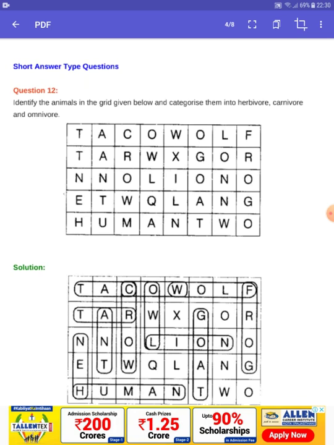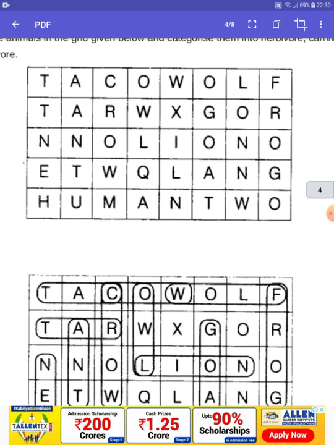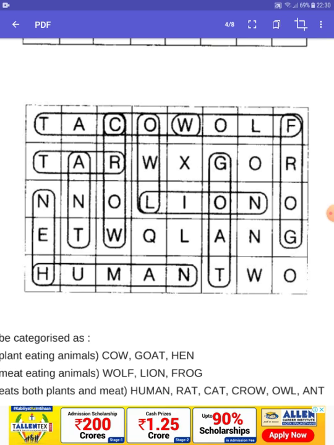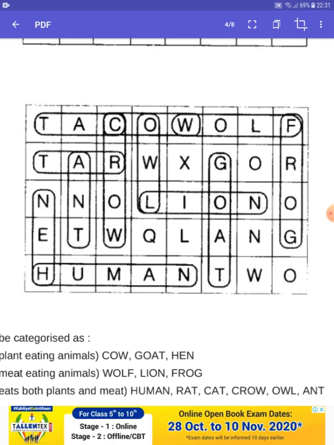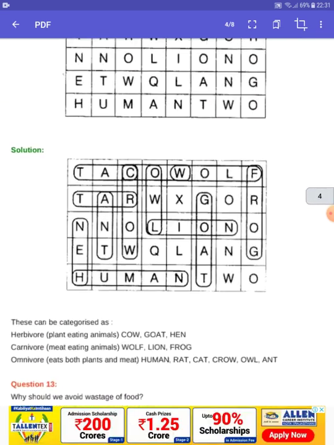Identify the animals in the grid given below and categorize them into herbivorous, carnivorous, and omnivorous. So the solution will be here. This is the grid, and this is the solution. That is owl, rat, ant, crow, hen, rat,